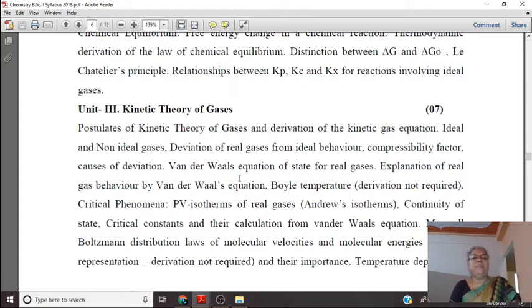The points are the postulates or assumptions of kinetic theory of gases and derivation of kinetic gas equation. This is our first point.